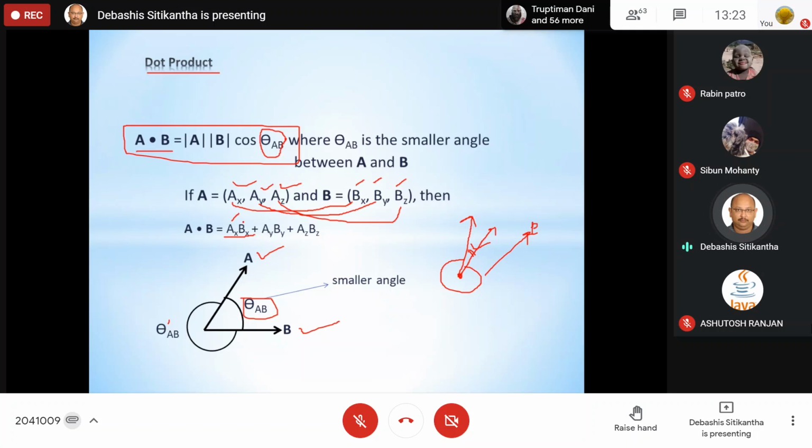Now AX is a scalar quantity, BX is a scalar quantity, AY is scalar, BY is scalar, AZ is scalar and BZ is also scalar. So all these scalar quantities will get added up to give you a scalar quantity.